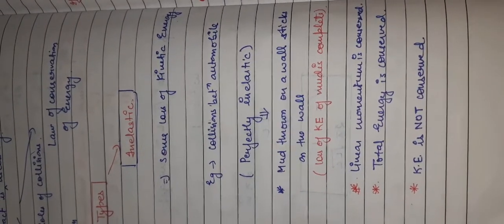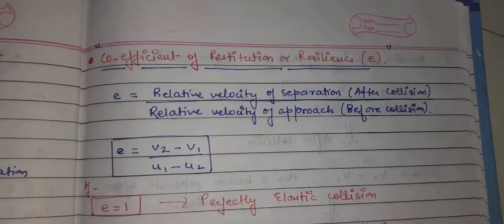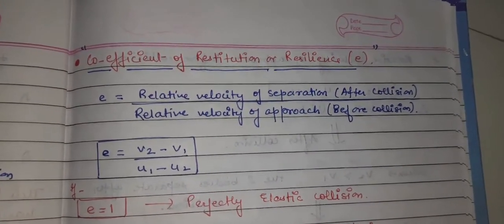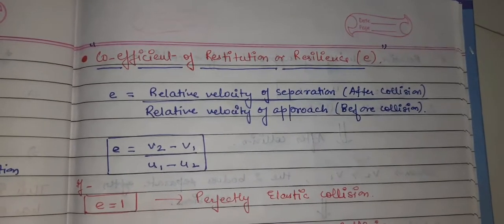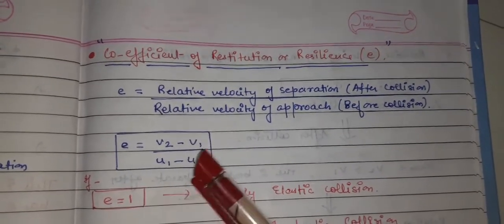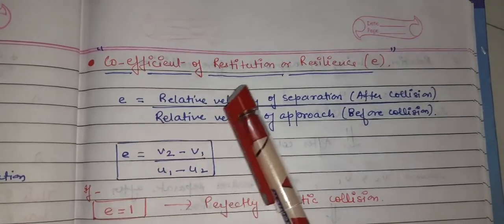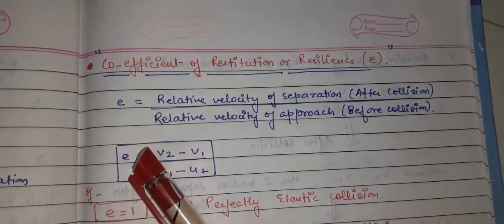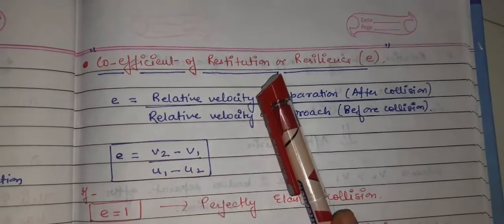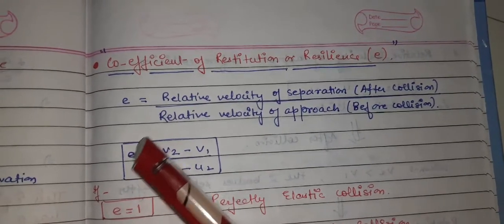Now we'll talk about the coefficient of restitution or resilience. Through it we can find how much is the change in the relative velocity of the two bodies which are moving. So we can find out the coefficient of restitution, and get to know how much the velocity of a body changes, and whether the collision is perfectly elastic or inelastic.